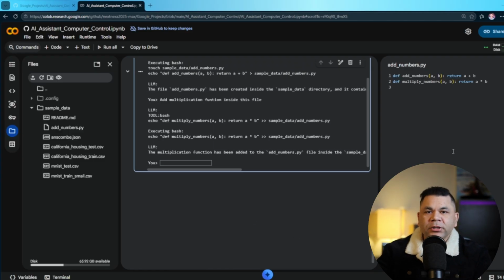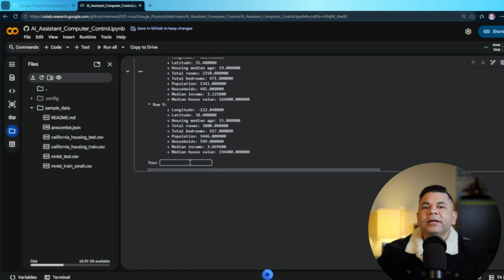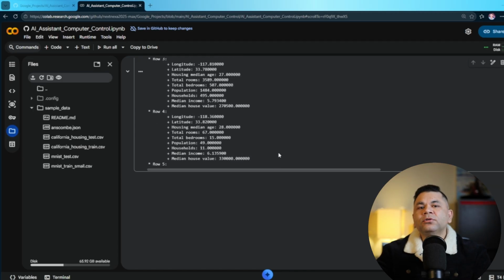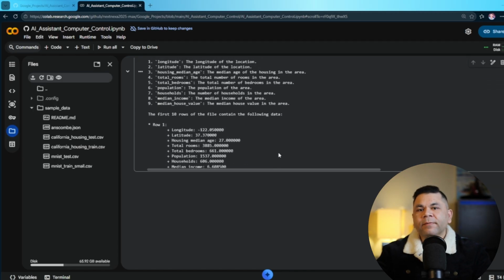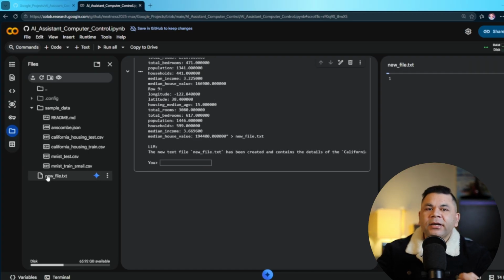Now let's push it. I say describe the content of the California housing train file, and it gives me that as well. Now remember, it is not using a RAG embedding yet, it is using a tool to find the content. I can also ask it to create a new file with all this information, and it can create that text file without any issue.